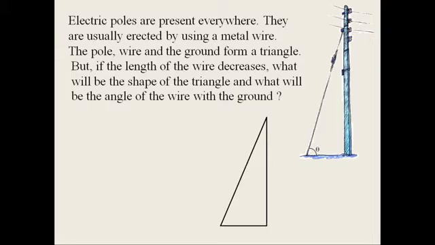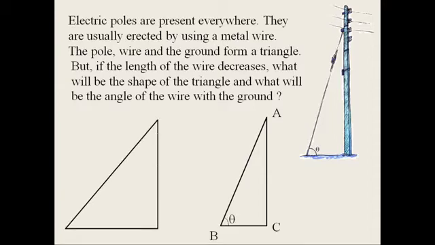So let us consider this triangle. Above the situation, give the name as ABC and the angle is theta. When we increase the wire, we will get another type of triangle, that also is a right angle triangle. Now here the angle is theta.